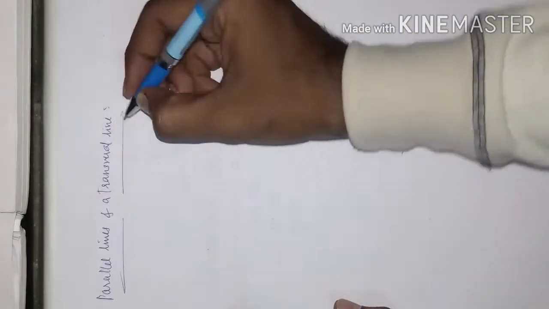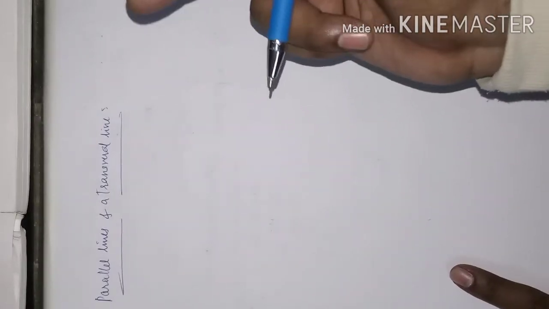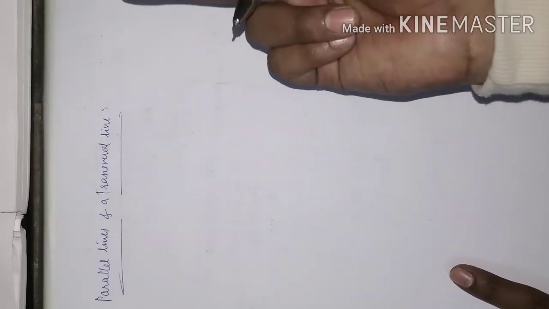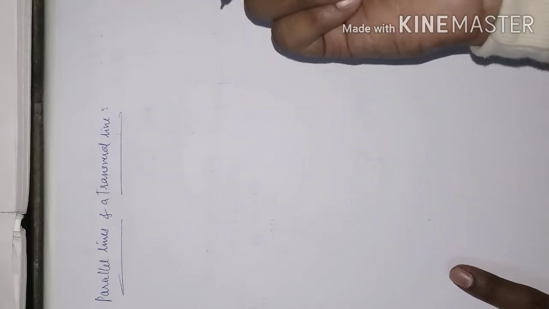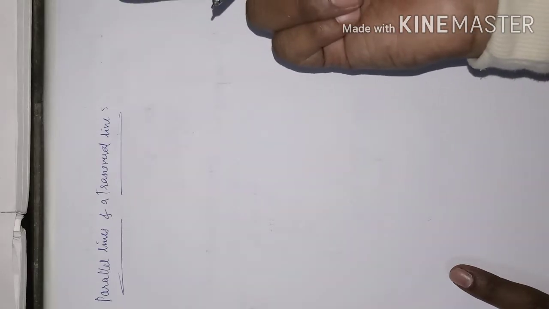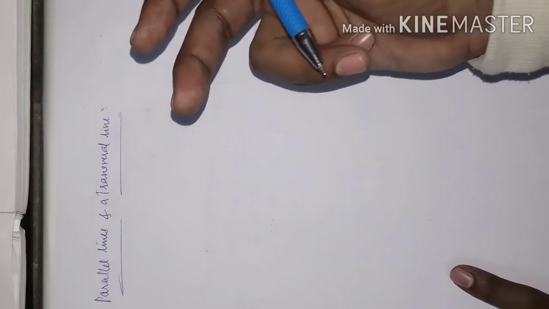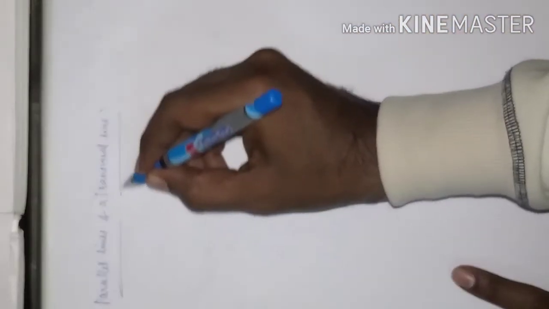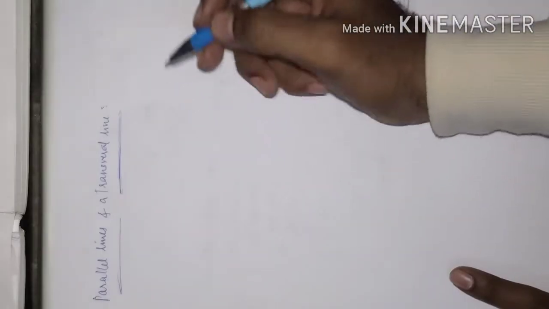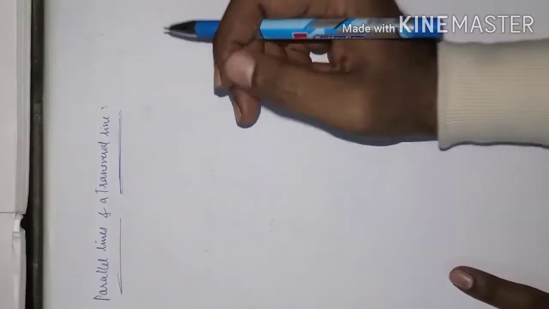Parallel lines: when two lines never intersect on a plane, they are said to be parallel lines. One more way of defining them, which I gave in the introduction part, is that when two lines are equidistant from each other, they are said to be parallel lines. Now let us understand the transversal line. A transversal line is a line which intersects two or more lines at distinct points.